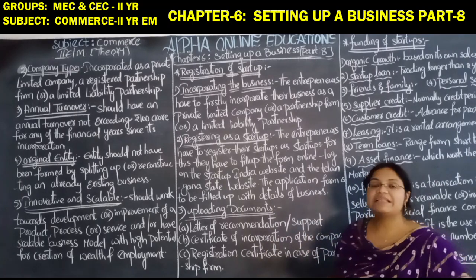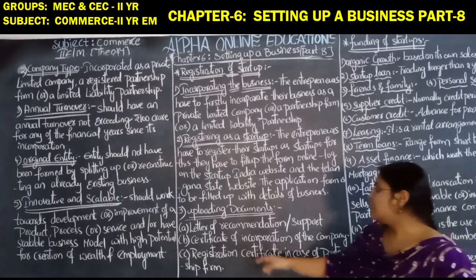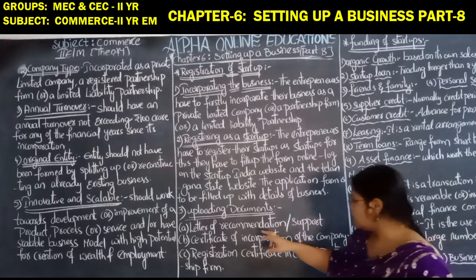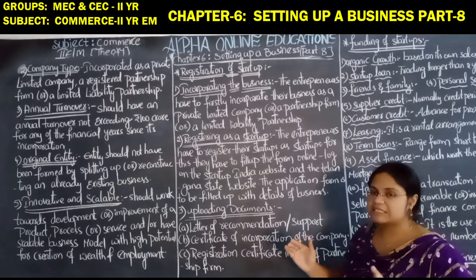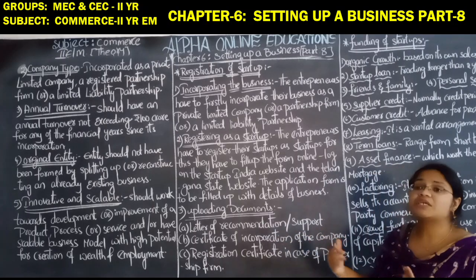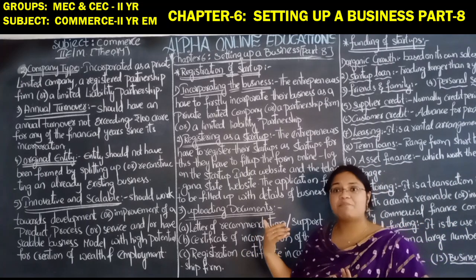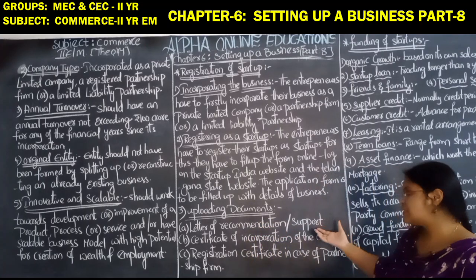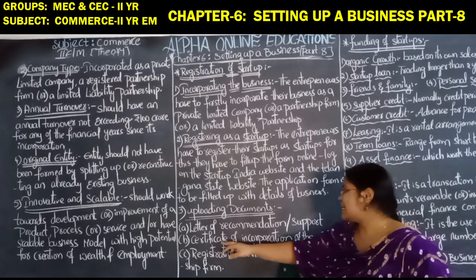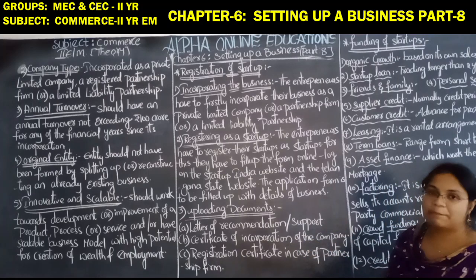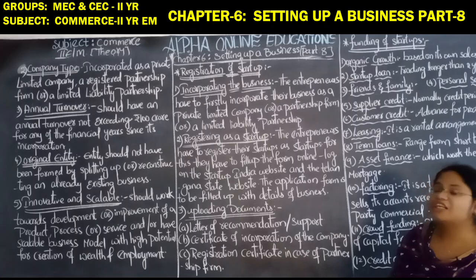Next, uploading the documents. The following documents also have to be uploaded: letter of commencement, recommendation or support, meaning which government, corporations or schemes are supporting. Those things have to be uploaded. Certificate of incorporation of the company. Next, registration certificate in case of a partnership firm.